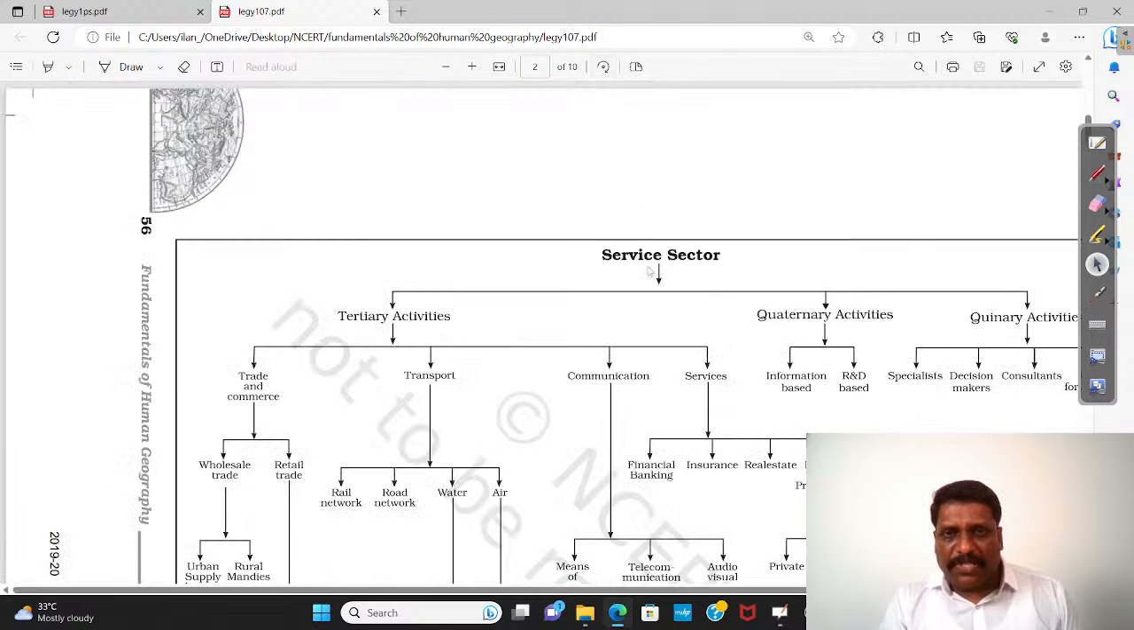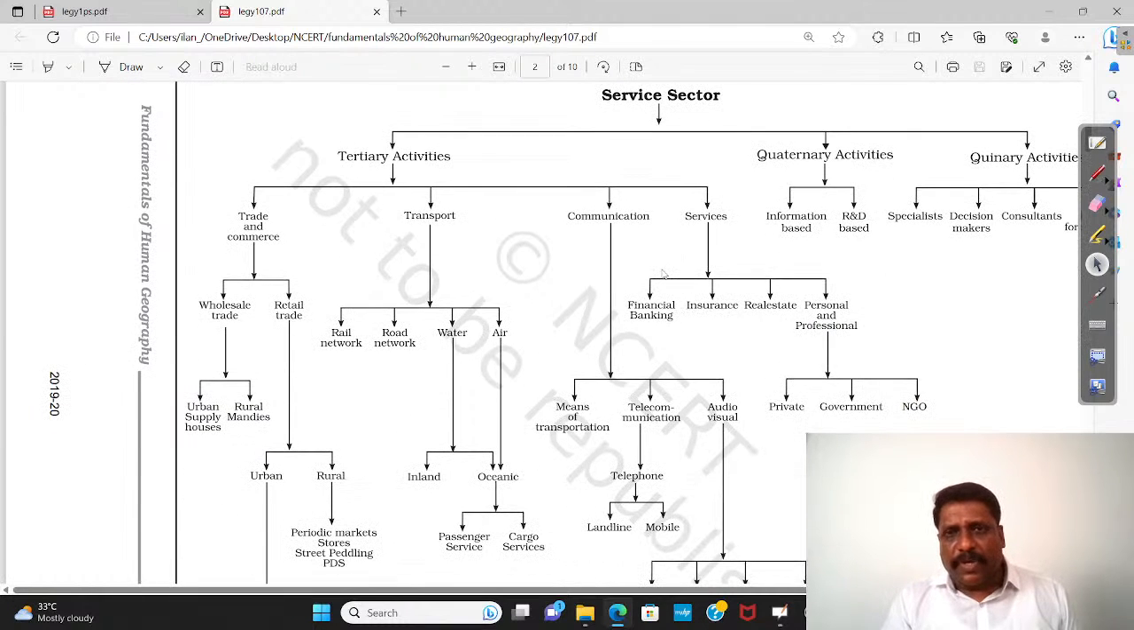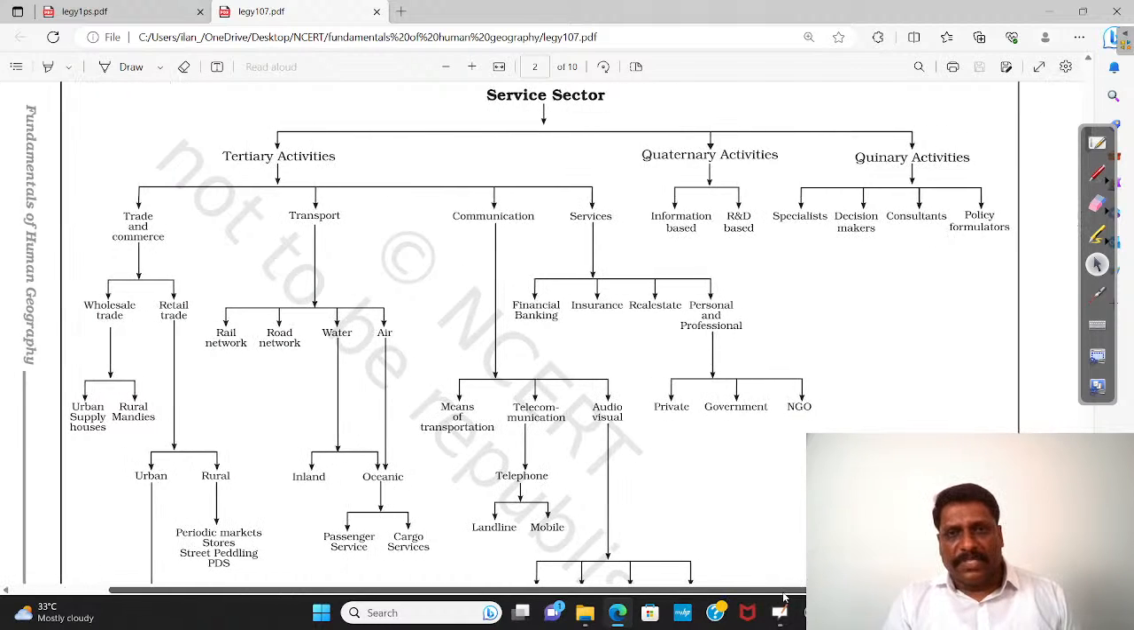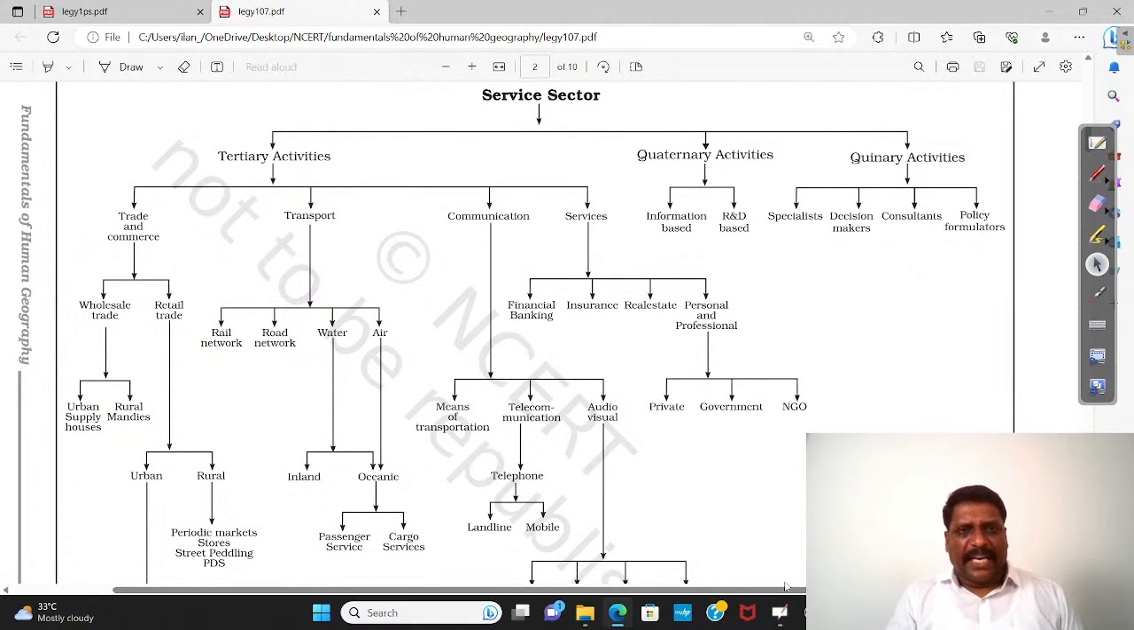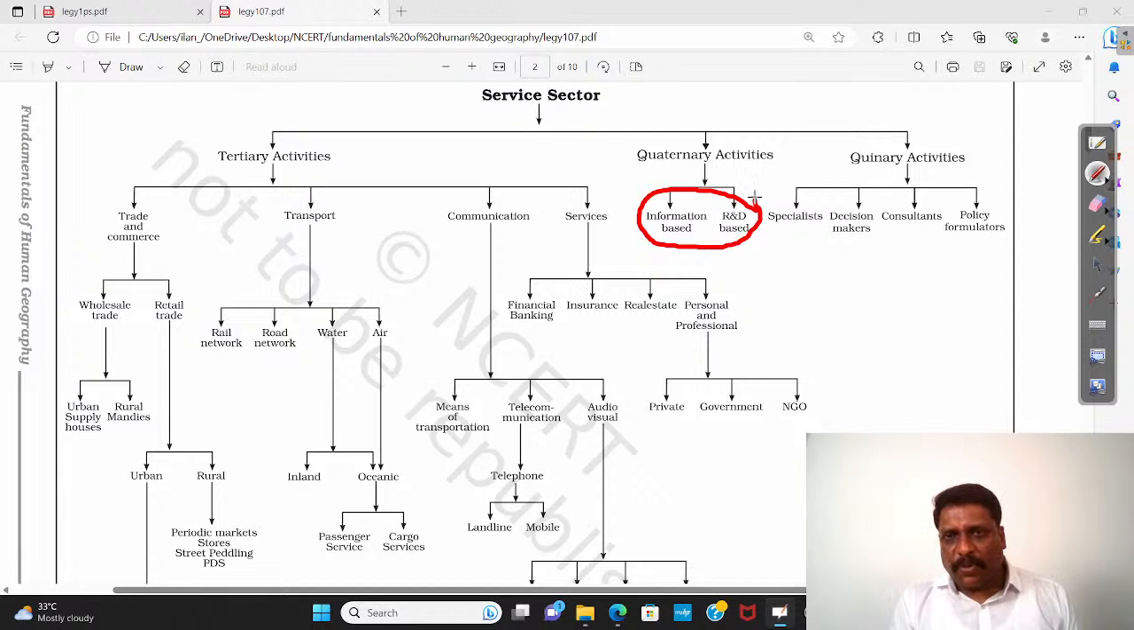And if you ask me what quaternary industries are, quaternary industry is more like a knowledge-based industry. When I talk about the service sector, I can include tertiary and quaternary. I already told you quaternary is more like R&D, information based, etc. We also have something called quinary activities, specialist decision making, policy formulation and all. We'll take it till quaternary activity. Nothing wrong, you can also mark it.